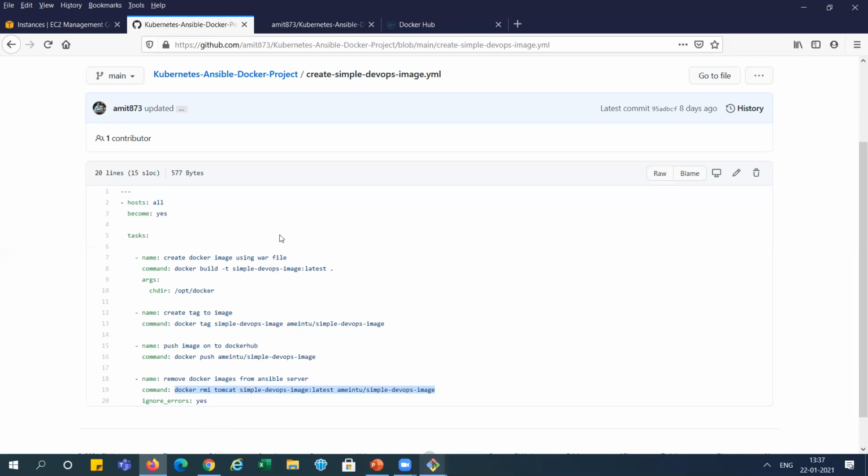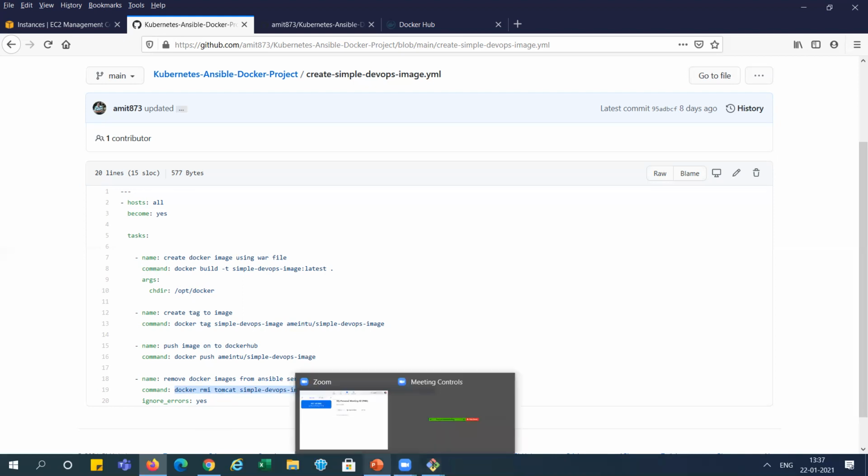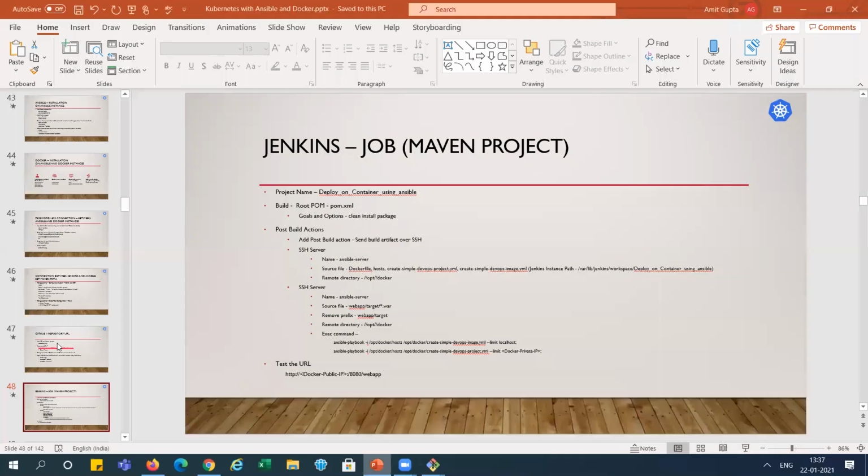This is our first playbook, only creating the image and pushing this image to the Docker Hub. That is the thing which I have shown in the diagram, right? I am showing you also that diagram to be clear to you.